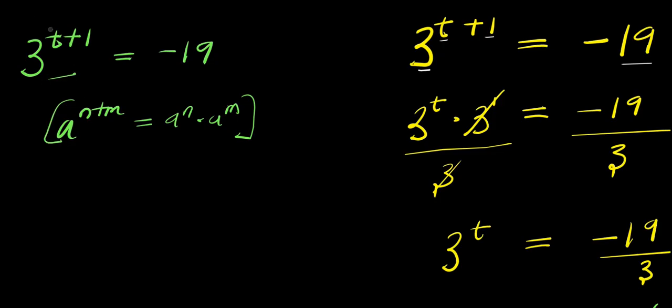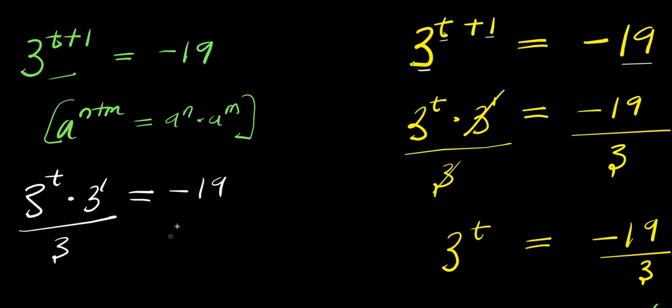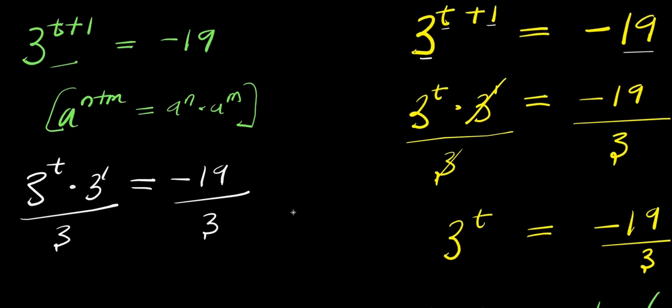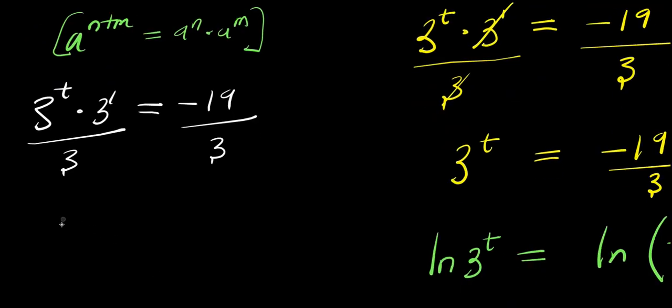So we apply that here. This is 3 power t times 3 power 1 equals negative 19. 3 power 1 is 3. I divide this by 3. I divide this by 3. So from here we have 3 power t equals negative 19 divided by 3.